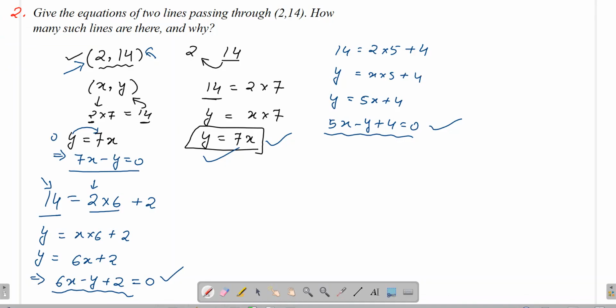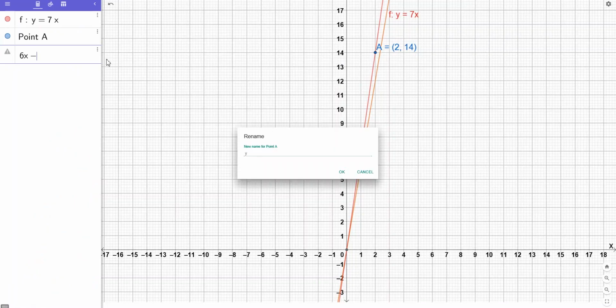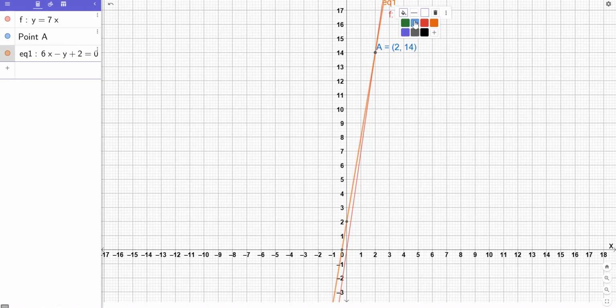It is 6x minus y plus 2 equals to 0. So you can see the second equation in the green color, and it is 6x minus y plus 2 equals to 0.